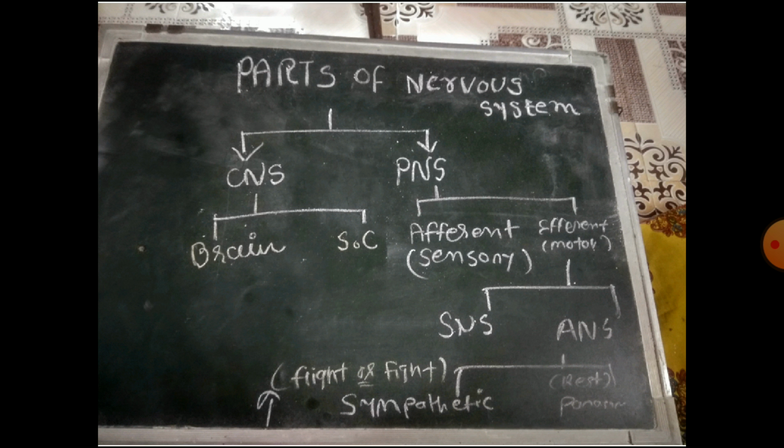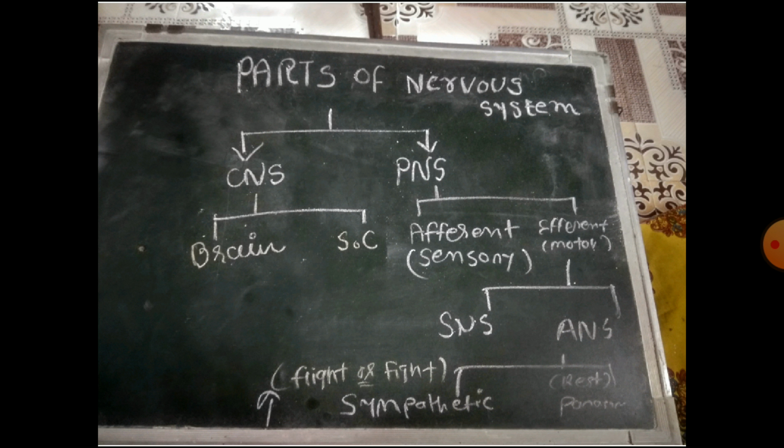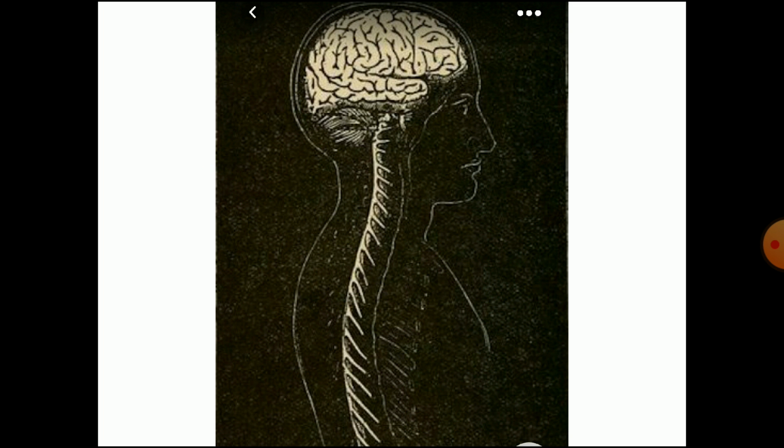Second is CNS also includes spinal cord. So what is spinal cord? Spinal cord, it is a column of nerves between the brain and peripheral nervous system. It connects the peripheral nervous system and the brain. So it is the column between the brain and the peripheral nervous system. So this is our spinal cord.